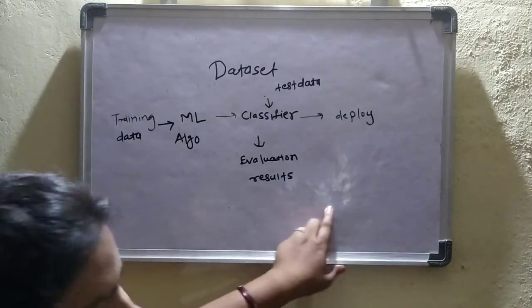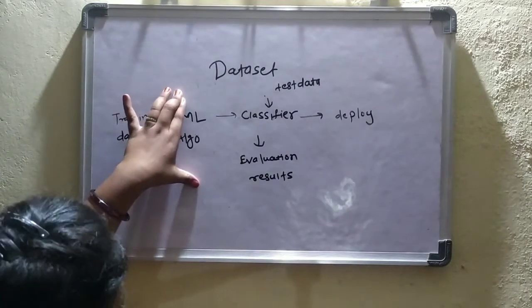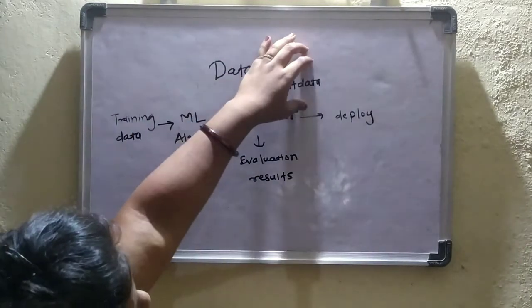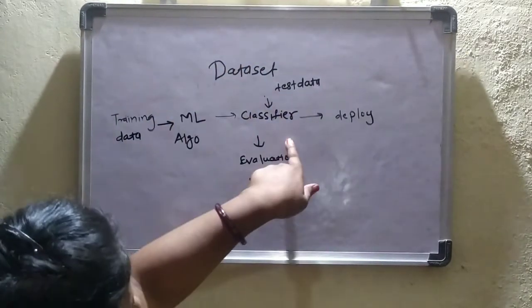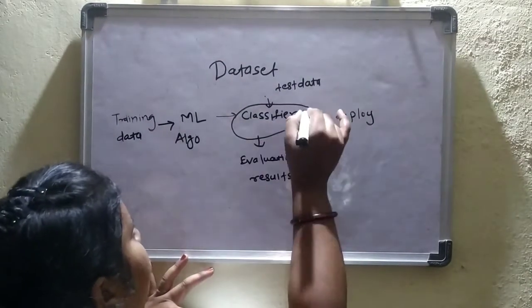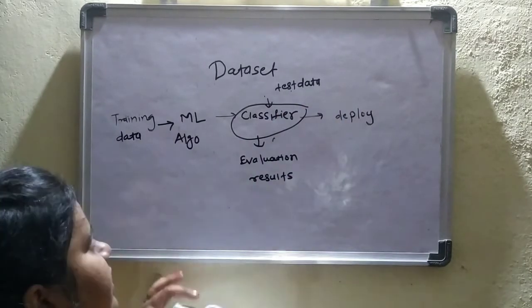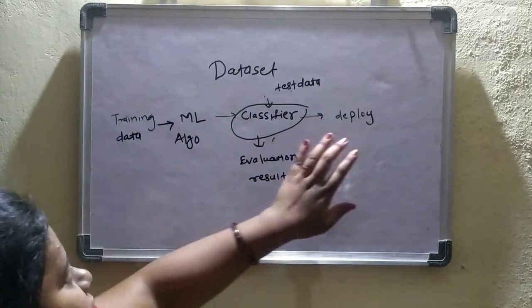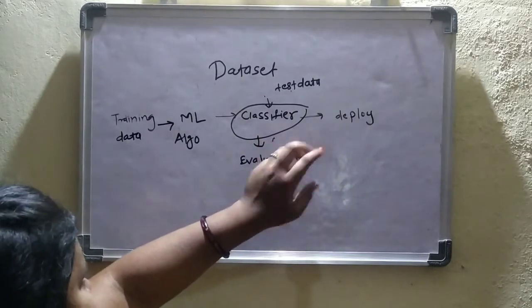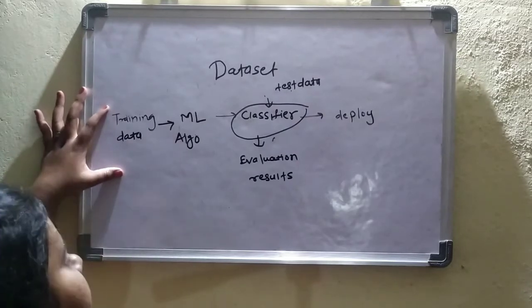So this is the basic cycle. Whenever we take any data, the training data is given to the machine learning algorithm and the testing data is given to the classifier. Here the classifier is the algorithm on which the model is being developed. The classifier is provided with the test data, and the evaluation results are based on the classifier, and the model is deployed based on it, but the machine learning algorithm is trained on the training data.